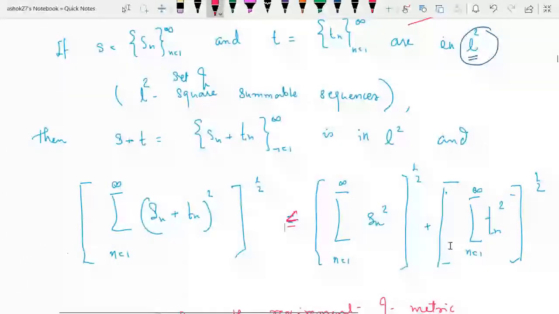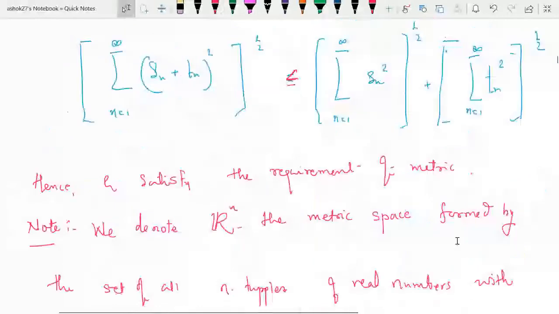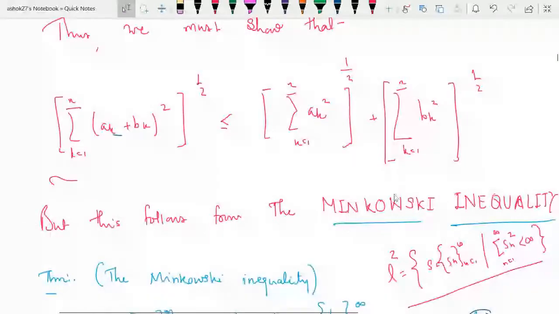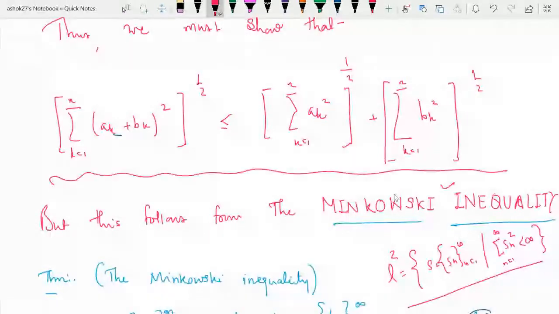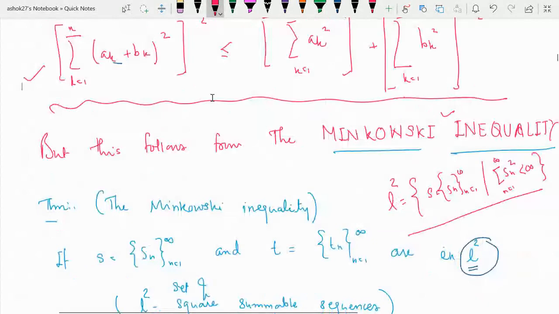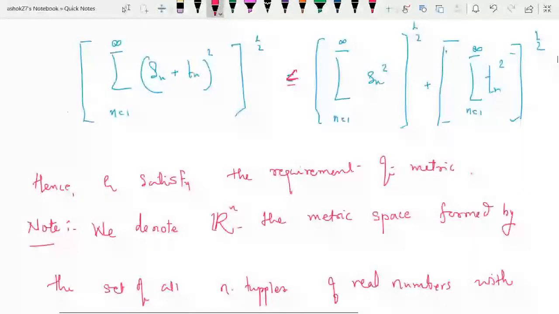So using Minkowski inequality, we directly get it. There is no need to prove this inequality. Actually, this is not in our syllabus, so we skip this. Directly you can write, using Minkowski inequality, we get the triangle inequality. And this is our fourth condition. Therefore rho satisfies the requirement of a metric and therefore it forms a metric space.